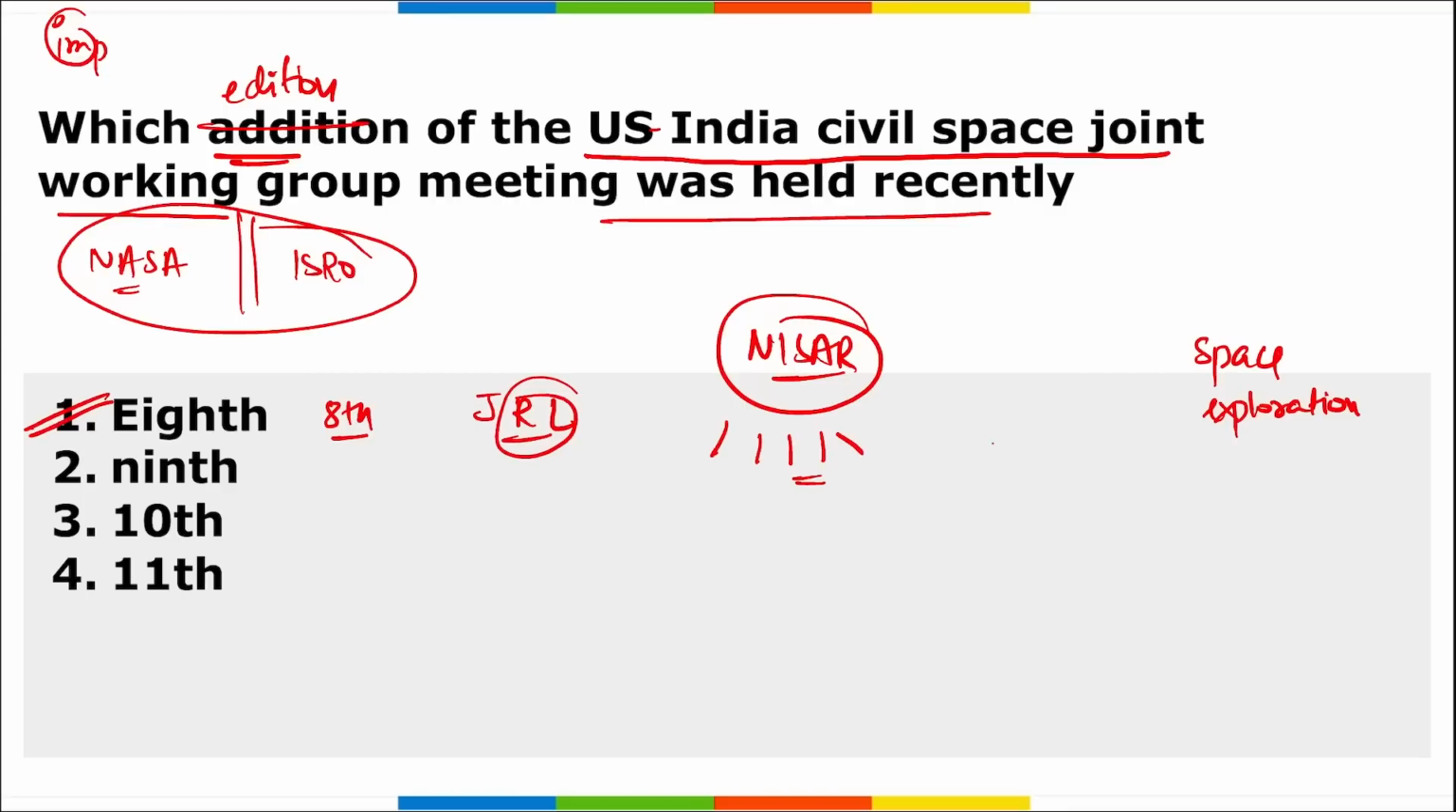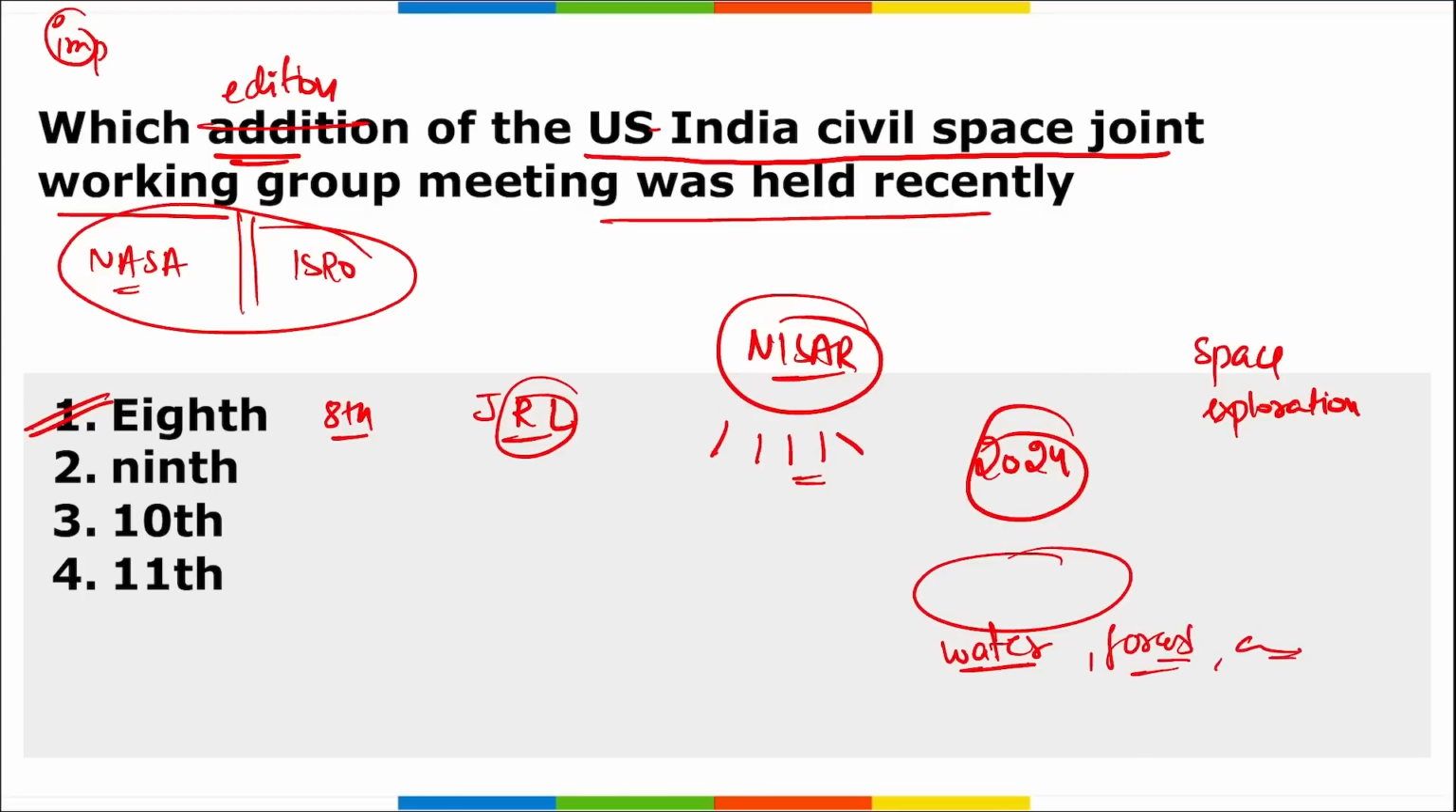This mission was scheduled to launch in 2024 and it is a part of India US bilateral cooperation in space. And if we talk about this NASA NISAR, what is it? It uses radar frequencies to monitor resources such as water, forest, and agriculture. That means, on Earth, it is monitoring water, forest, and agriculture lands.